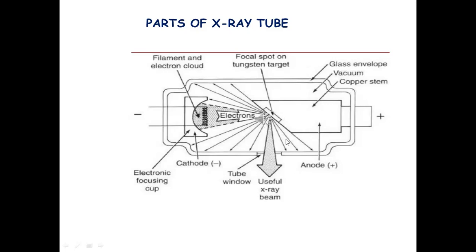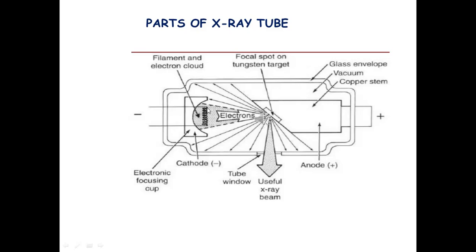Your cathode comprises a filament and a focusing cup. The cathode is negatively charged. The filament is actually the source of electrons within the X-ray tube. The filament basically comprises a coil of tungsten wire, which is roughly 1 centimeter or less in length and 2 mm in diameter. They also contain 1% thorium to increase the release of electrons from the heated wire when you switch on your power supply. This filament is mounted between two stiff support wires that carry the electrical current.